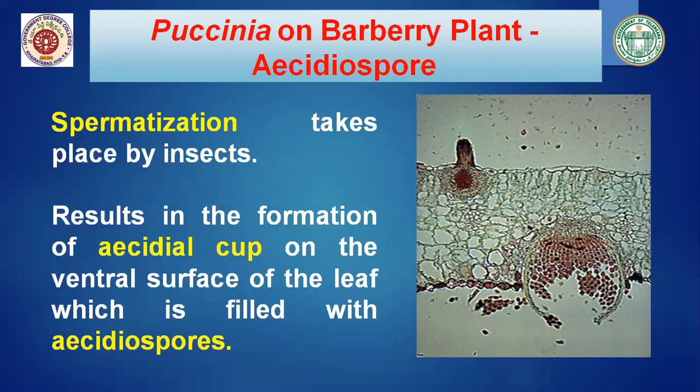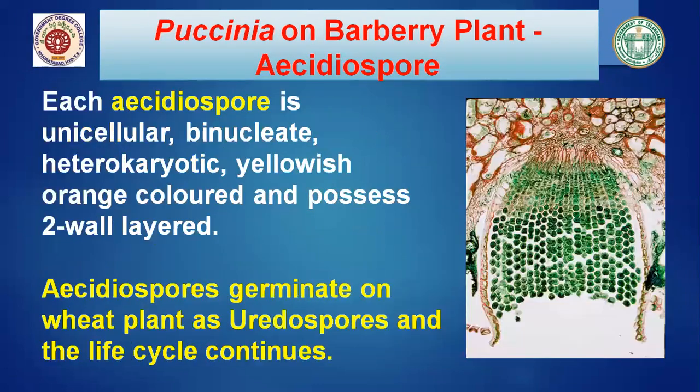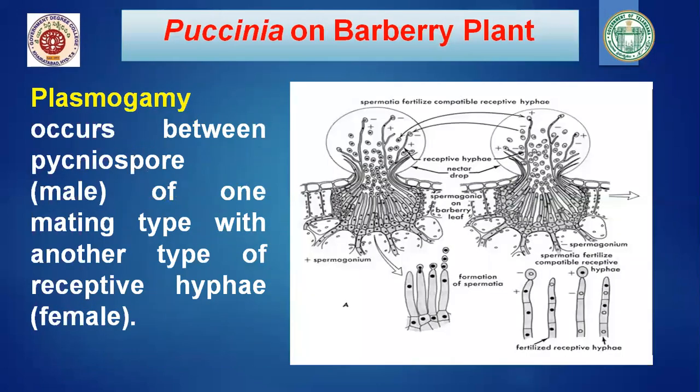Now, what is spermatization? Spermatization is when the pycniospores are released: the pycnidium secretes nectar drops which attract insects, and the spores of one strain are transferred to the hyphae of the opposite strain by insects. This process is known as spermatization. So through insects, the sperms or pycniospores reach the opposite strain hyphae.